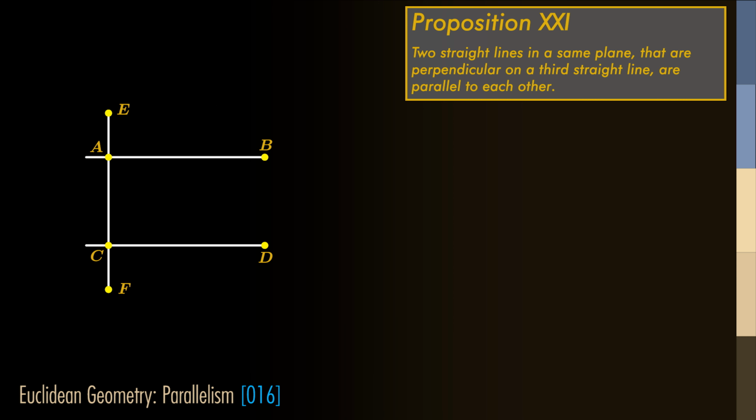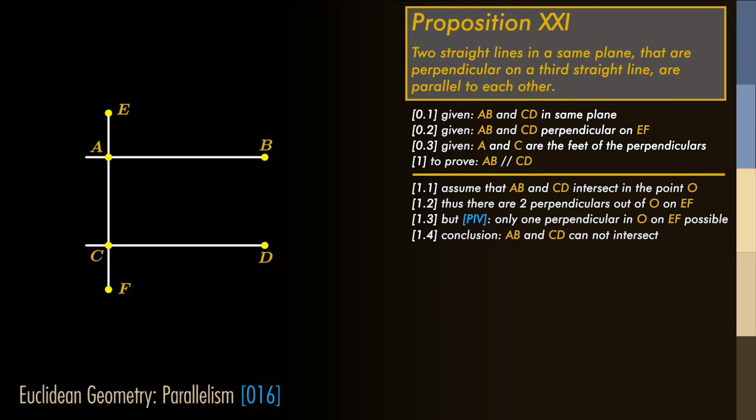Proposition 21 states that two straight lines in the same plane that are perpendicular on a third straight line are parallel to each other. Suppose we have AB and CD that lie in the same plane and both are perpendicular on EF. A and C are the feet of the two perpendiculars.